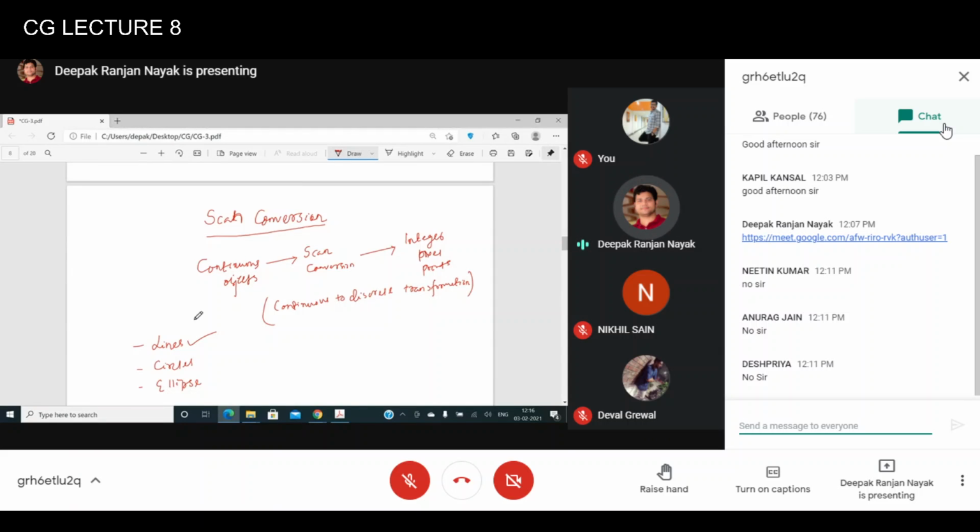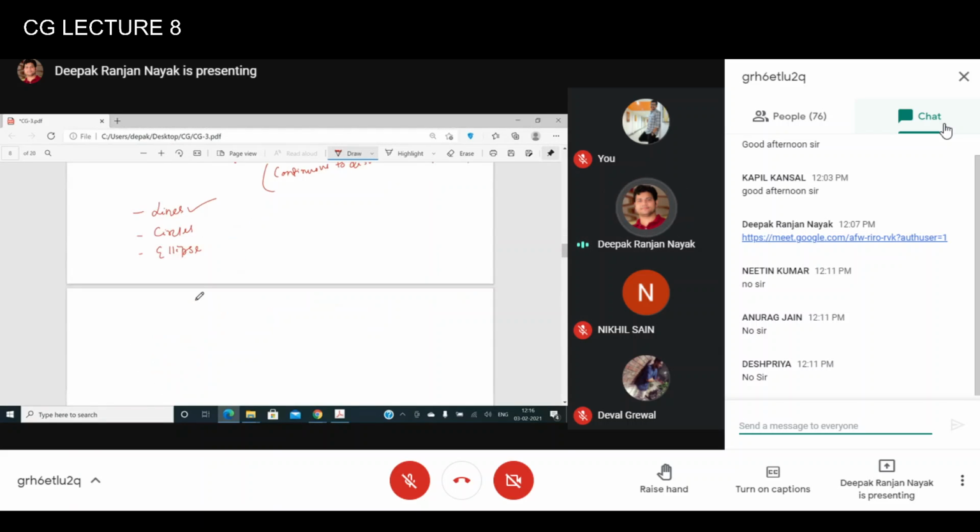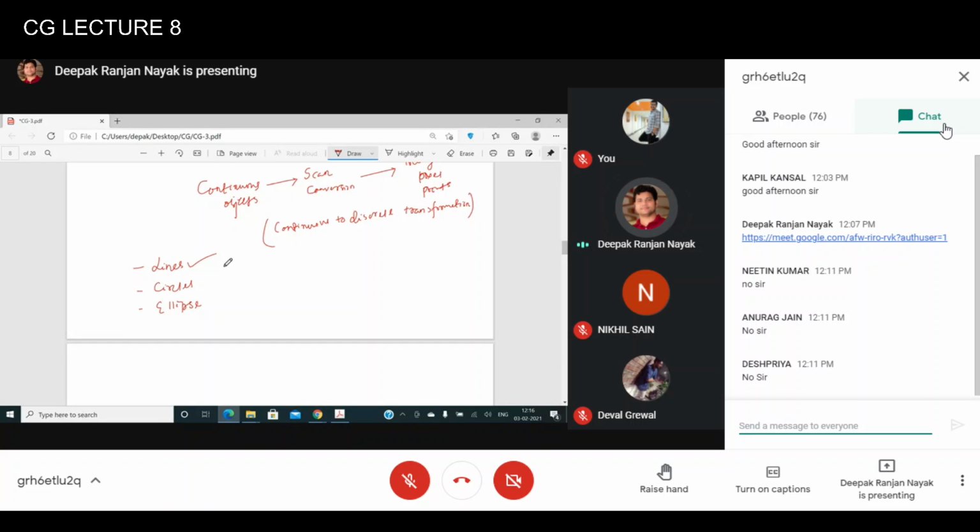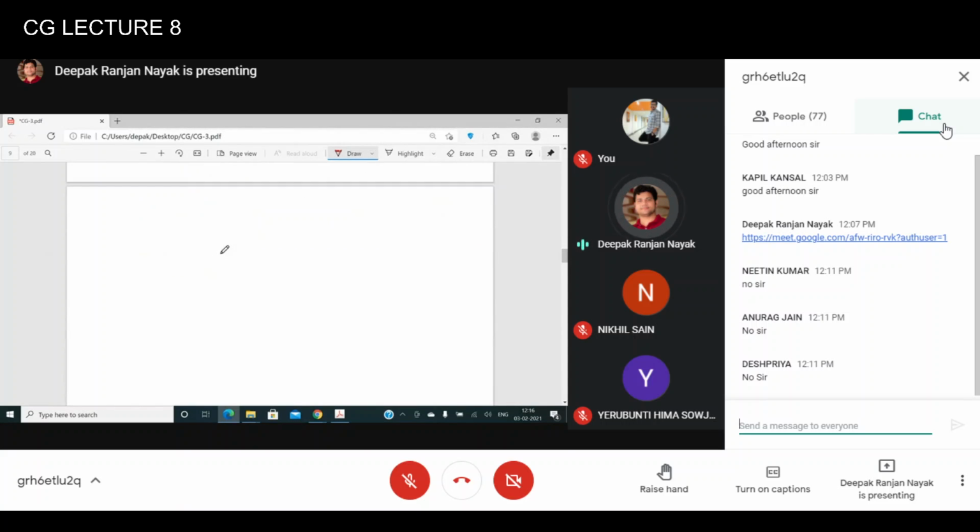So before I discuss all these line drawing algorithms, what the goals are, what the characteristics of a good line drawing algorithm are, and what problems we generally face, then we'll talk about a few algorithms. So let me quickly show you how we plot the pixels. Pixel plotting, that I have already shown you earlier.